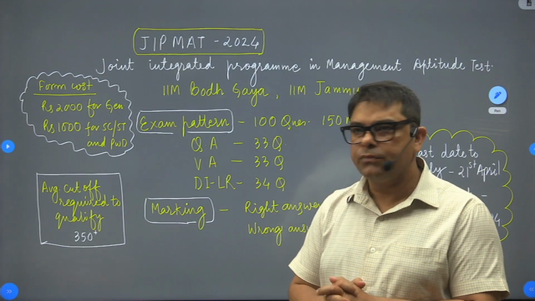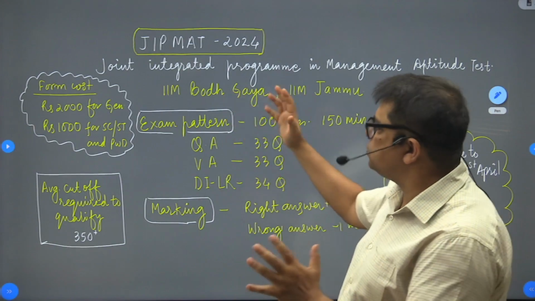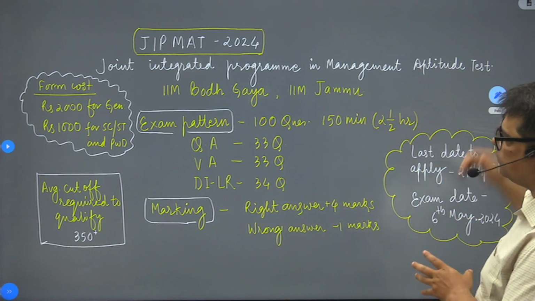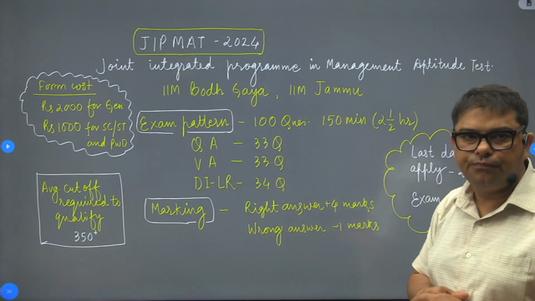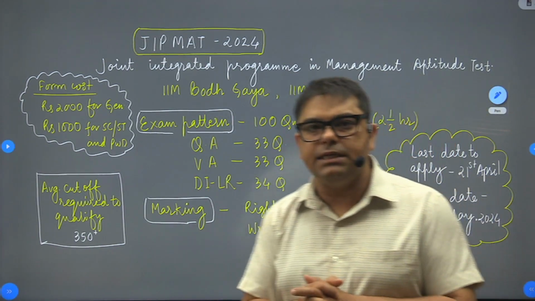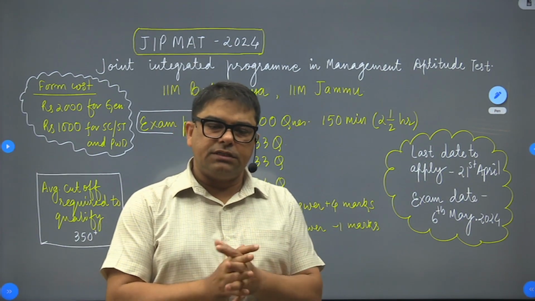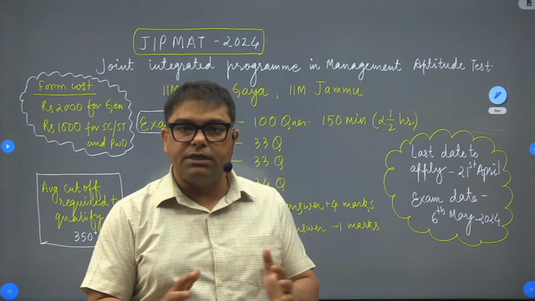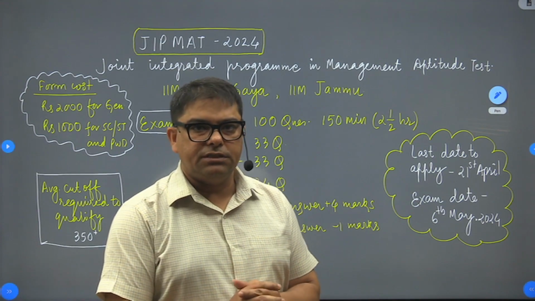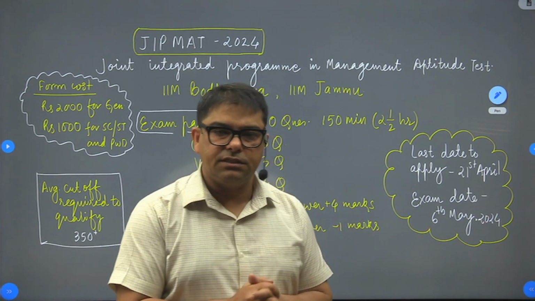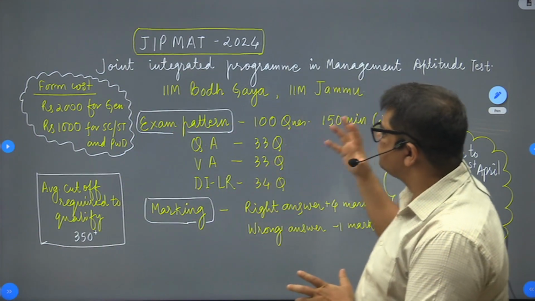आइए बात करते हैं आज एक और इंटीग्रेटेड मैनेजमेंट प्रोग्राम के बारे में, which is called JIPMAT 2024. We call it Joint Integrated Program in Management Aptitude Test, conducted for IIM Bodh Gaya and IIM Jammu. This examination is conducted by NTA, that is National Testing Agency. You must be knowing this, that the National Testing Agency is a Government of India organization that conducts the online entrance examinations for the various prestigious institutions. As you could see, this is for IIM Jammu and IIM Bodh Gaya.